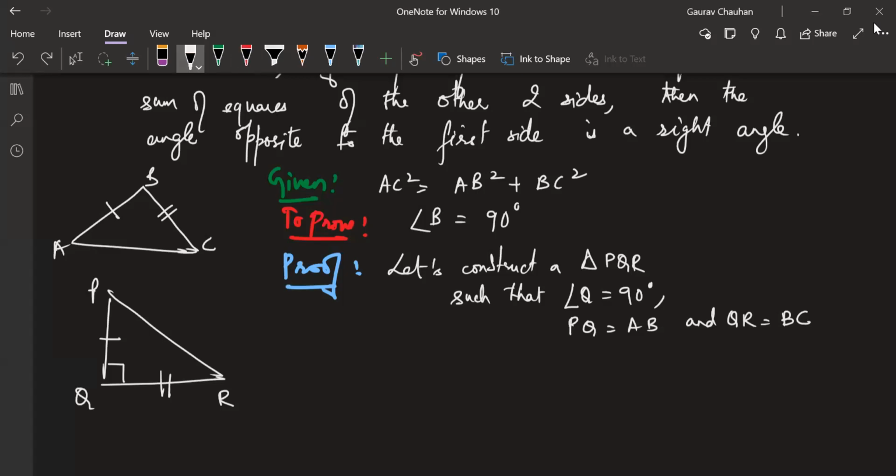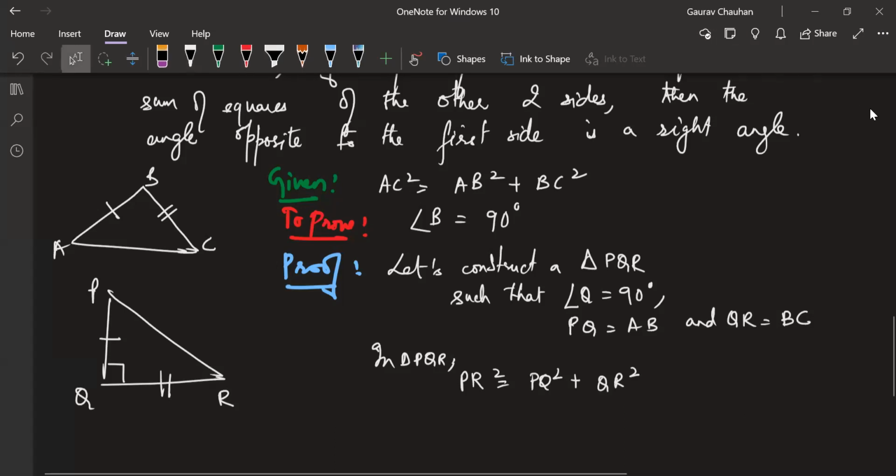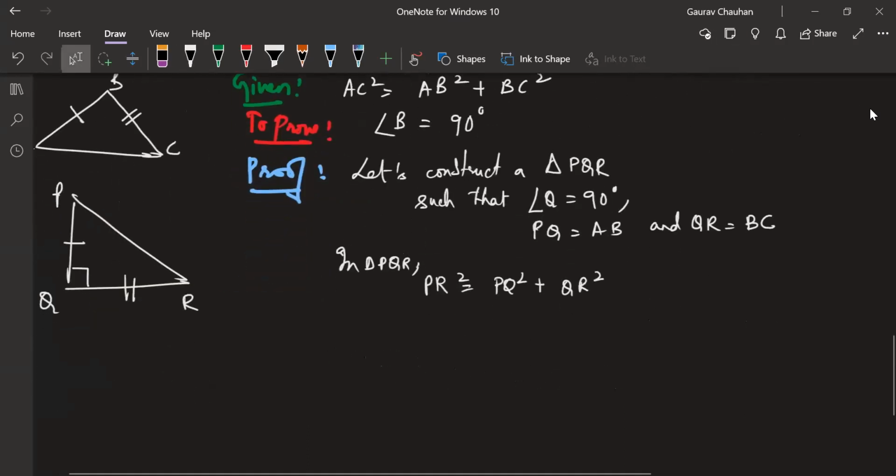Now we're getting into the main proof part. Now I want you to observe triangle PQR is a right triangle. Therefore, in triangle PQR, we can say that PR square is equal to PQ square plus QR square. Everyone okay so far? Triangle PQR is a right triangle. This is our constructed triangle. But I want you to notice one very important thing.